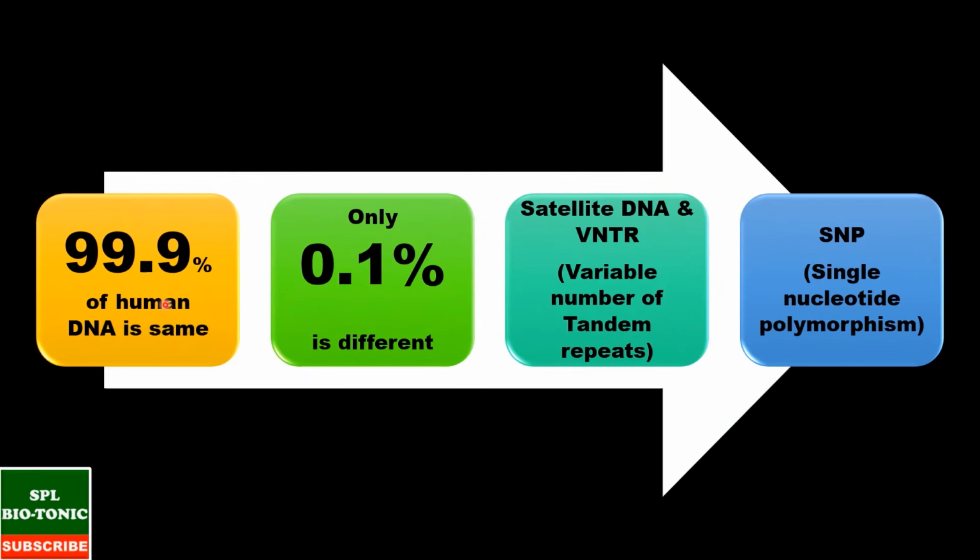Students, when we compare our DNA with other individuals, our DNA is almost 99.9% similar. So we are different from each other by just 0.1% of DNA. That difference is due to the satellite DNAs which we have, VNTR or single nucleotide polymorphism. So satellite DNA, VNTR and SNP make the basis of DNA profiling. In the latter part of this video, we'll talk about these three aspects.